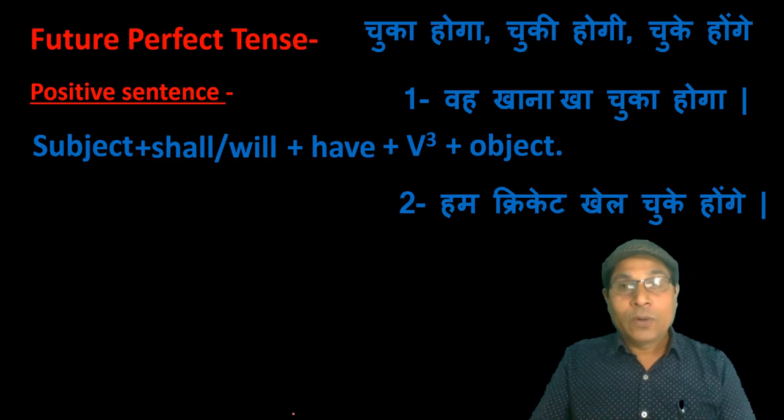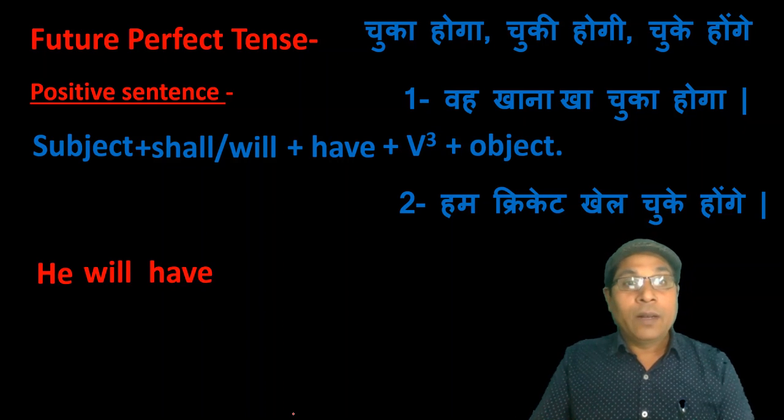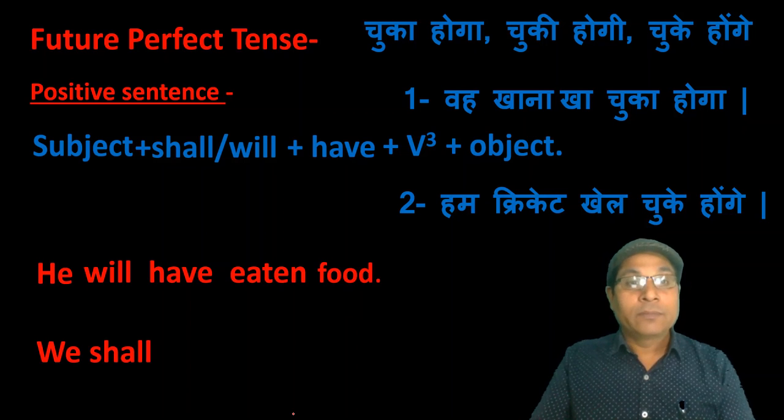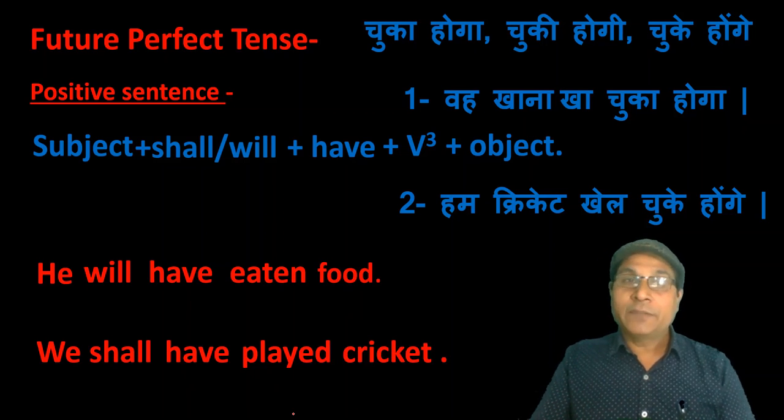Let us try to translate. वो खाना खा चुका होगा. He will have eaten food. हम क्रिकेट खेल चुके होंगे. We shall have played cricket. Let us see the negative sentence of future perfect tense.